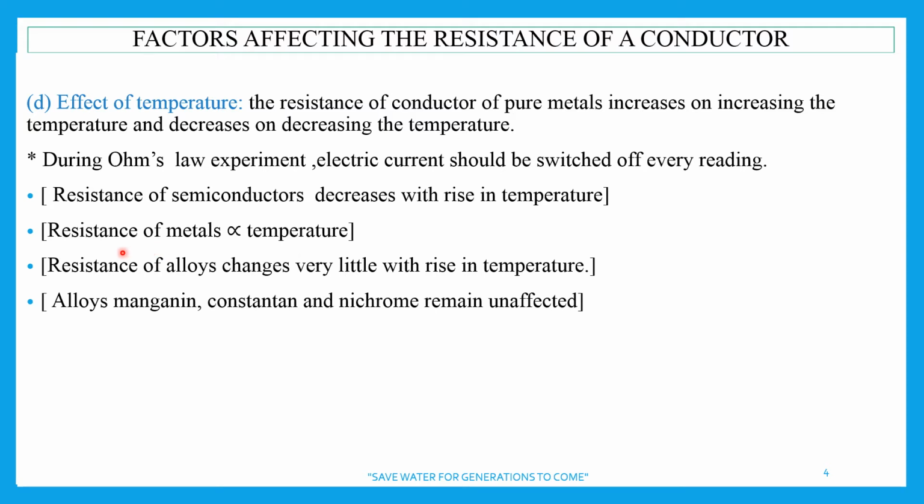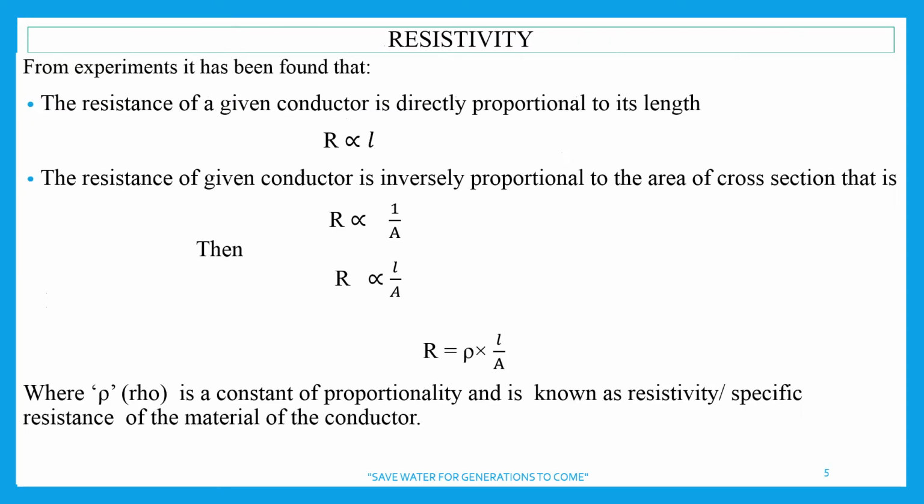These are some observations. Resistance of metals is directly proportional to temperature, and this you have to just remember. Resistance of alloys changes very little with rise in temperature. Any problem? No? Now let's move to the next topic. Just keep on enjoying.